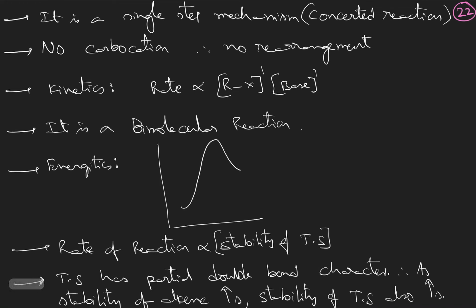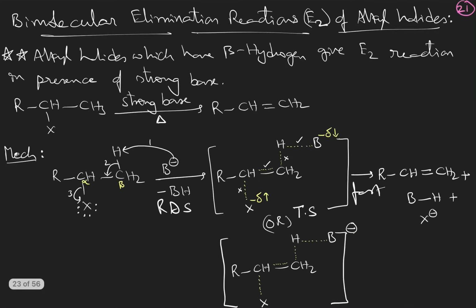And kinetics, as it is a single step reaction, a single peak will be there and products are higher than reactants because it is an endothermic reaction, an elimination reaction. And the rate of reaction is directly proportional to the stability of the transition state. The transition state here has a partial double bond character. So the stability of the transition state depends upon the stability of the alkene going to be formed, because even the transition state behaves like an alkene. And we know alkene stability depends upon the number of alkyl groups surrounding the carbon-carbon double bond. A more substituted alkene is more stable.